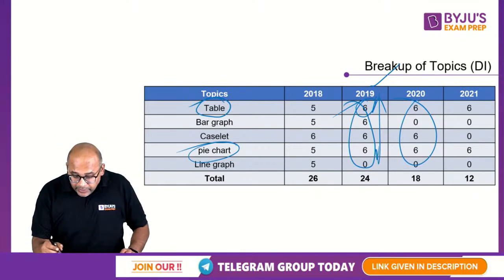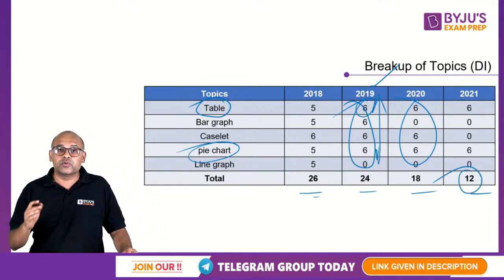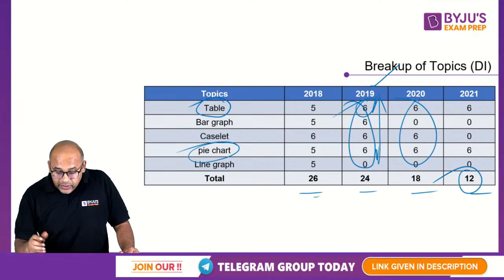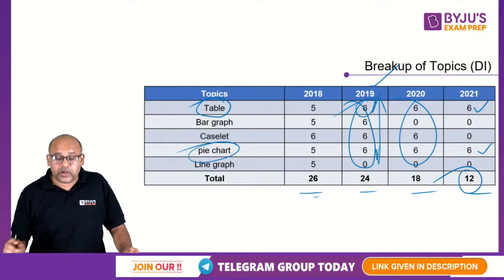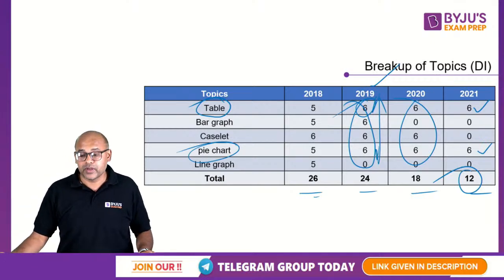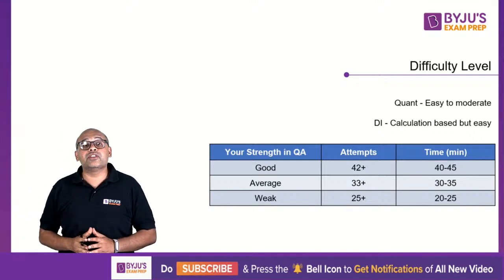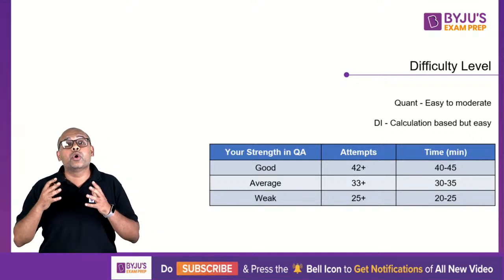Okay, so the DI, as I said, the weightage has been going down, but I expect 12 to 15 again this year. And make sure that you have sufficient practice on pie charts and tabular based questions. All right. Next, let's take a look at what should be an average score for you. What should be a good number of attempts?